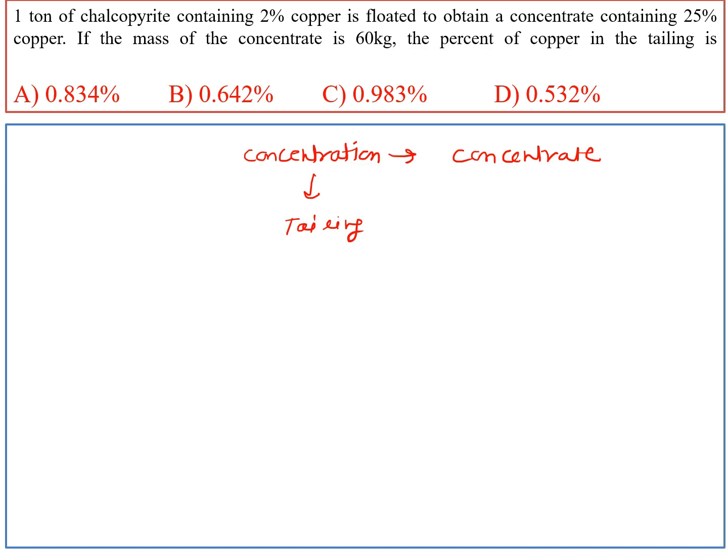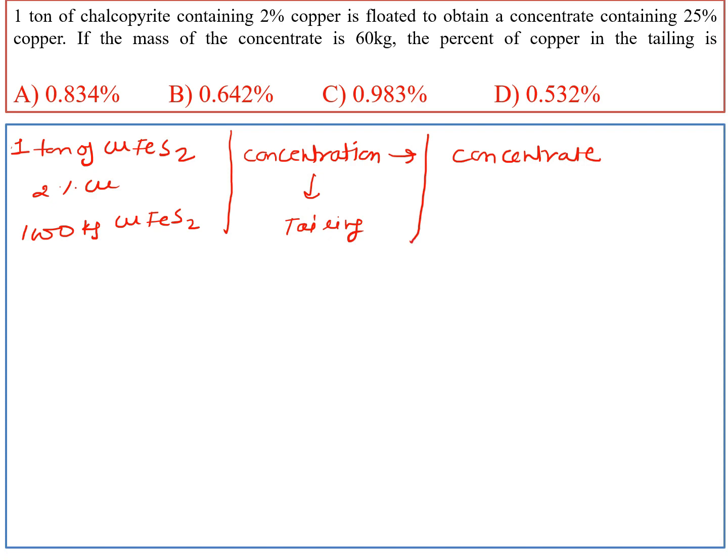So in this question, 1 ton of chalcopyrite is given, in which there is 2% of copper. 1 ton means 1000 kg of chalcopyrite. Okay, so we will separate the sections. This is the feed for the concentration process, and the product is concentrate, which is 60 kg having 25% of copper. So what is the weight of tailing?